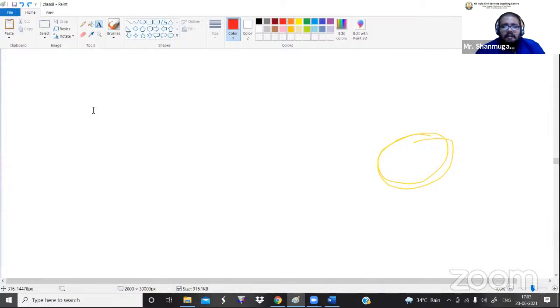Hmm. It doesn't go. Even if I turn off the screen share, it won't go. Okay? So it will remain in the same position till the class ends. So it doesn't matter. So let me handle that. No issue. Thank you, Siranjeevi.